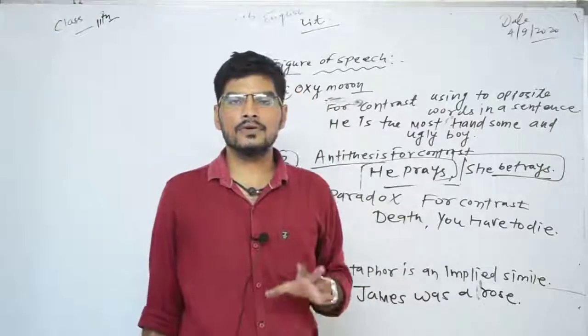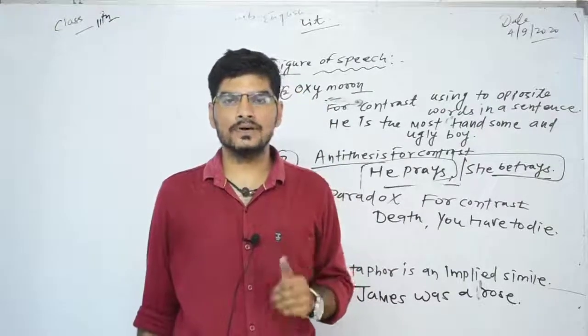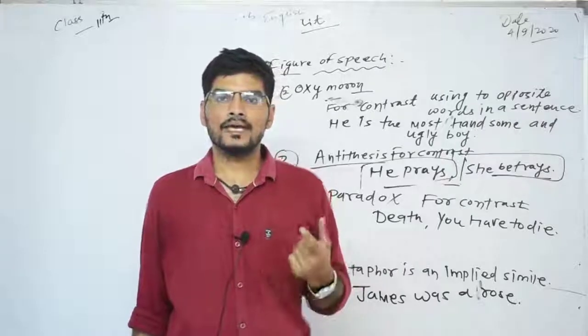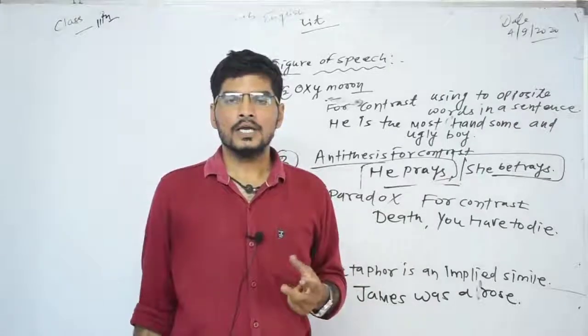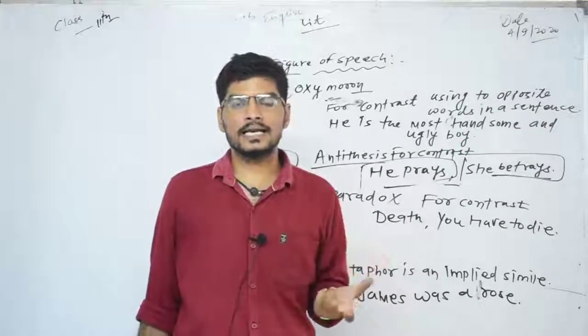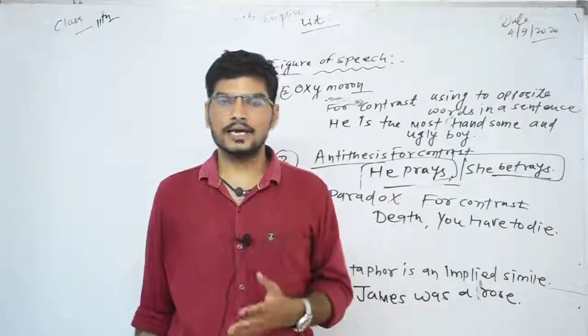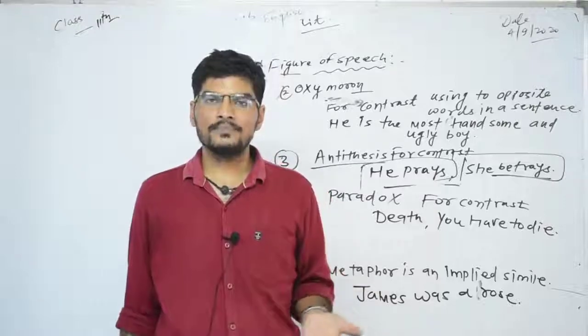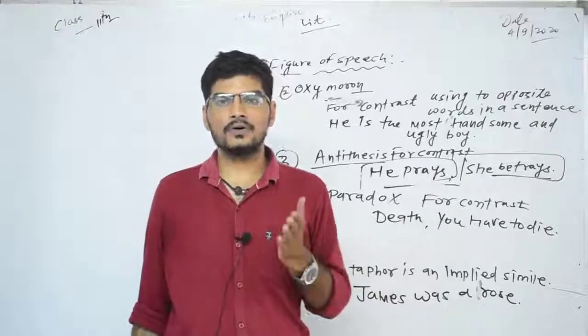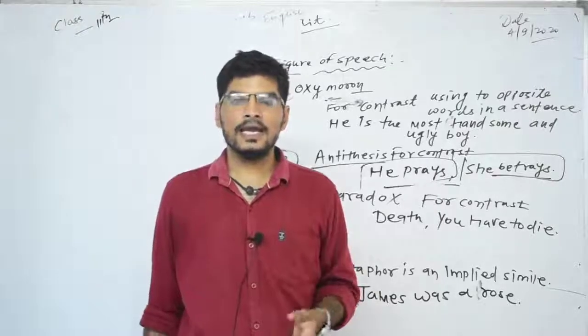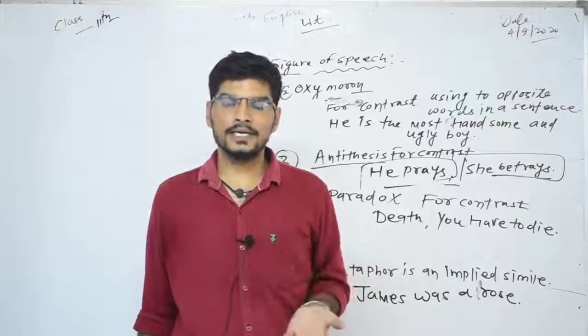So I have taught you 5 figures of speech. First is simile. When two different things are compared with each other and words like as, so and like are used, that is called simile. Words like, as and so are not used in metaphor, and metaphor is an implied simile.